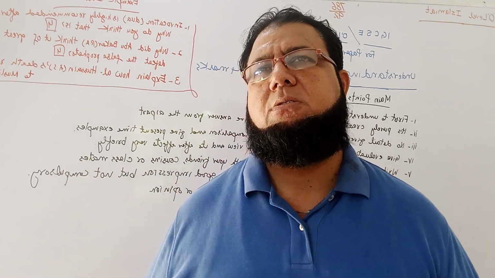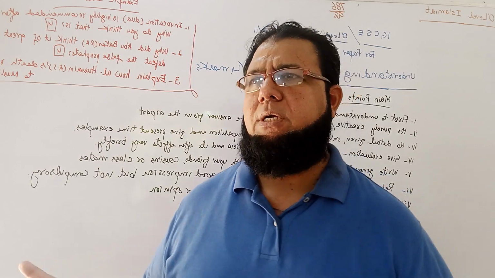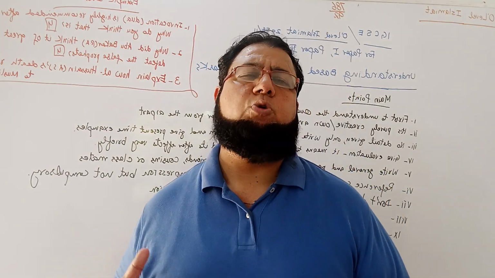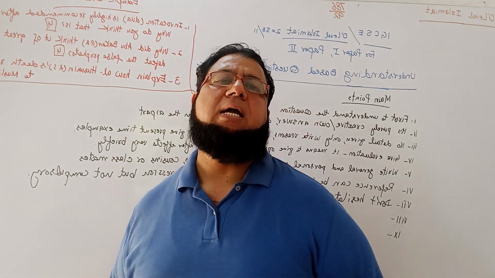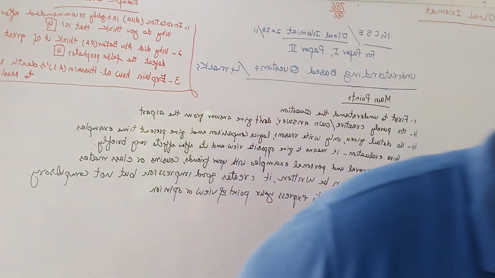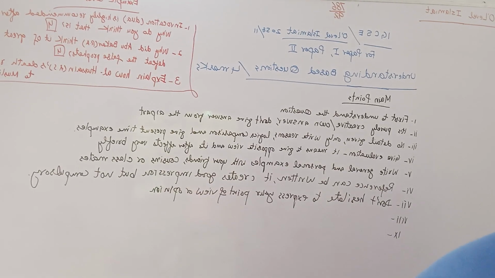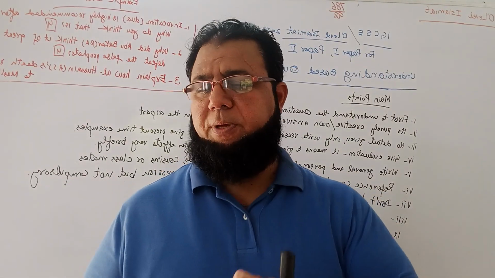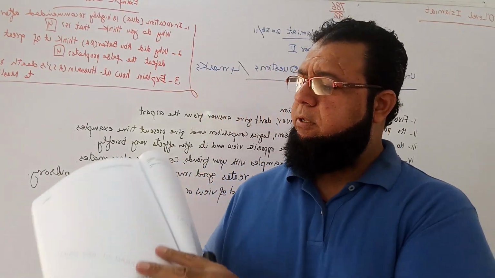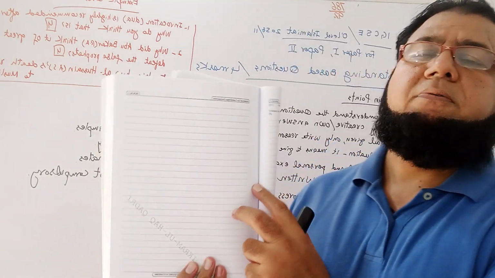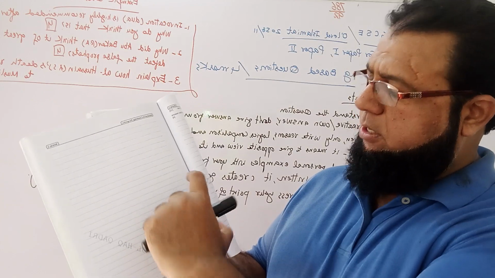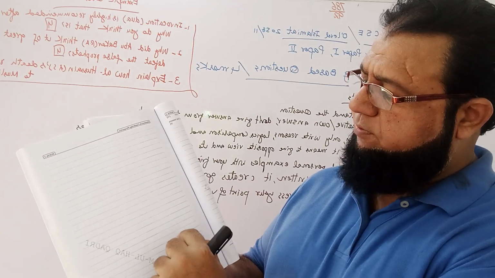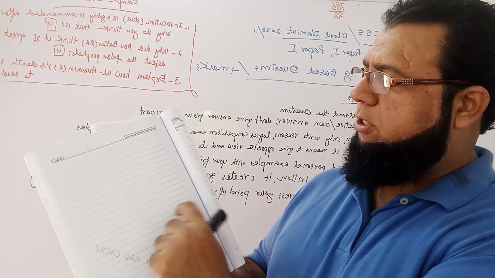But 6 points can be written in 8 to 12 lines, half a page. It means you will write its answer on half a page. I'll just show you the page. Look at that. This is the full page of the exam. Lines are there, and half a page over there. It means 1, 2, 3, 4, 5, 6, 7, 8, 9, 10, 11, 12.